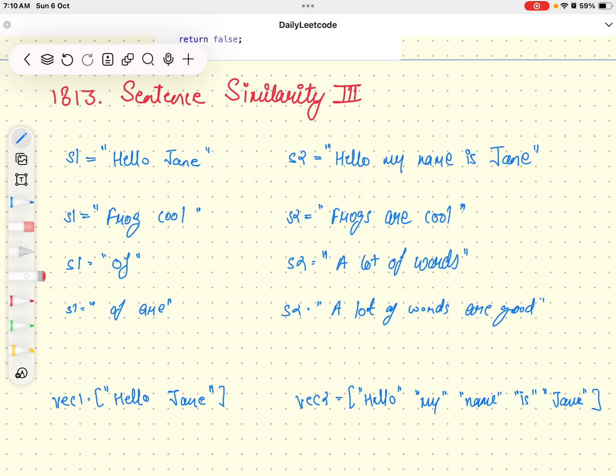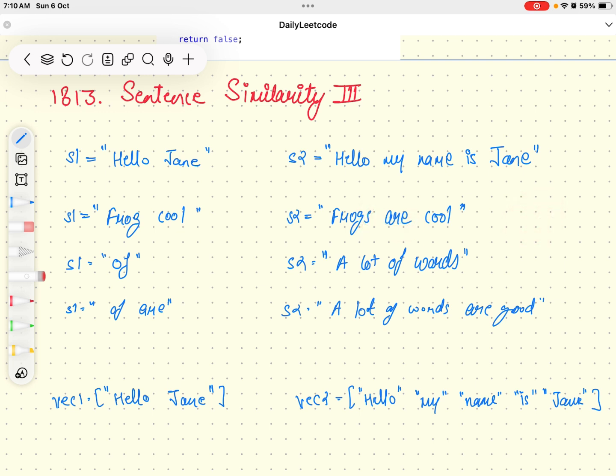We are given sentence 1, which is "frog cool", and another sentence, "frogs are cool". We can add "s are" at this point to make them equal, but the additional sentence we are adding starts with an s, while it should start with a space and also end with a space. So we cannot add any sentence, so the answer would be false.